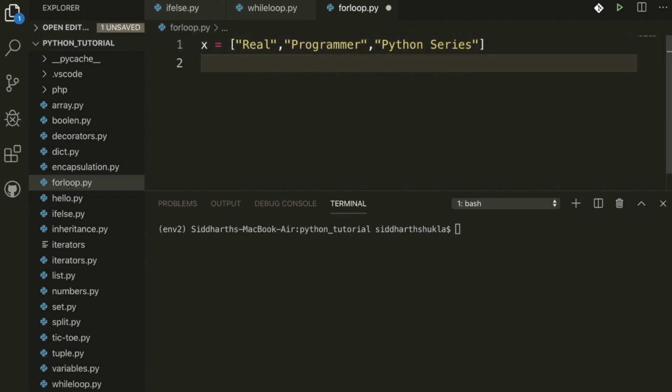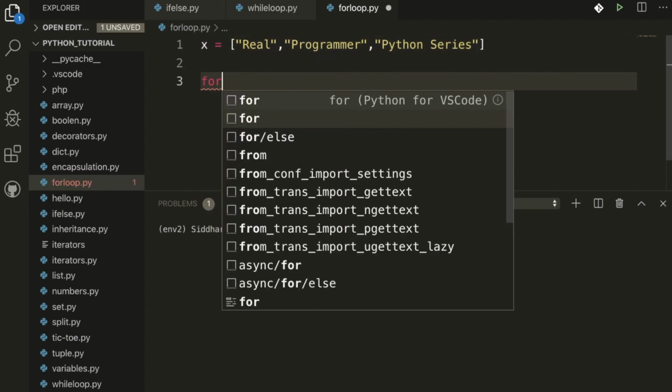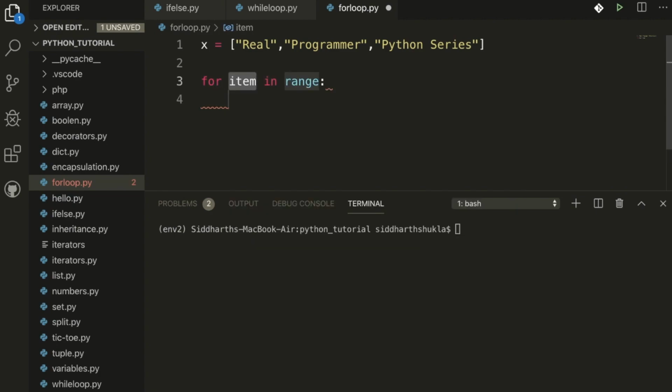Okay, now I want to print something. I have this for loop, and we can name the item whatever you want, like I'm going to use real_item, in the x we have created here. Now enter here.